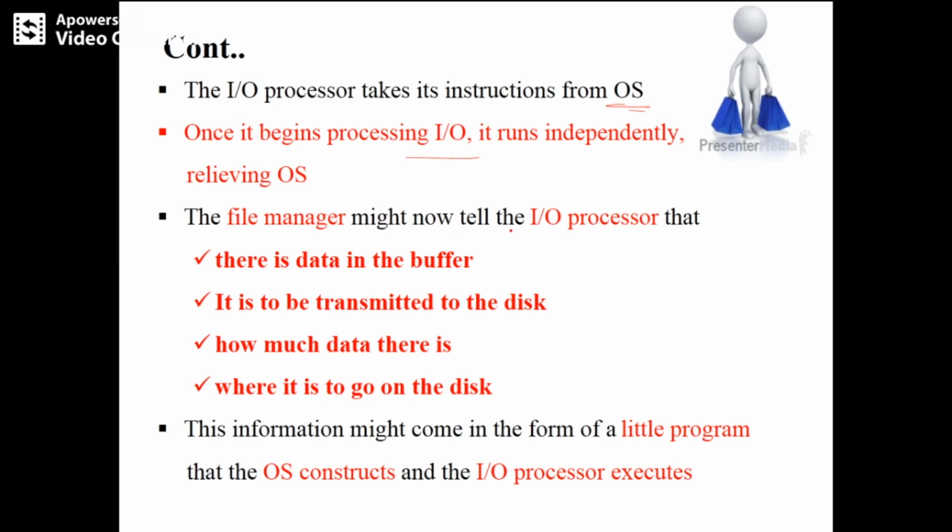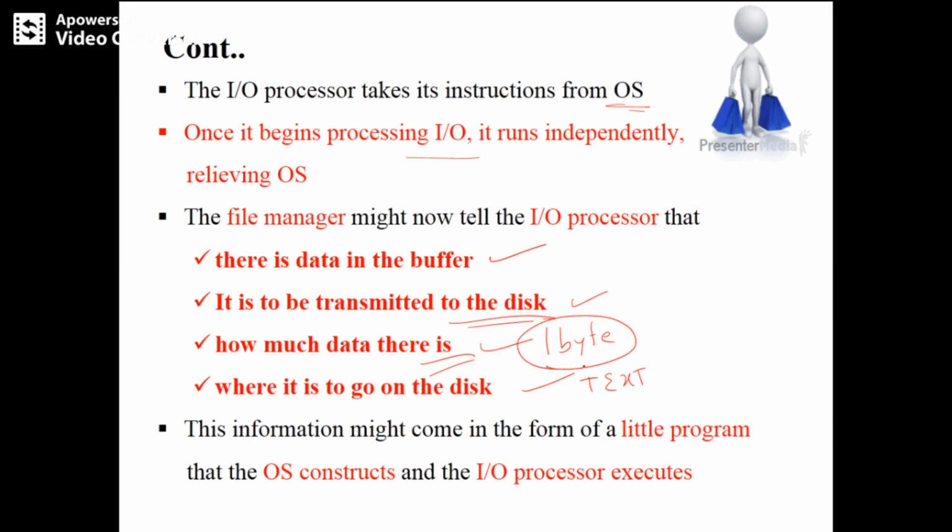The file manager might now tell the IO processor exactly where the data is in the buffer and that it is to be transferred to the disk: how much data there is, where it needs to go, what the address is, and the size of the data, that is 1 byte. Yes, we have data in the buffer and it is to be transmitted to the disk.